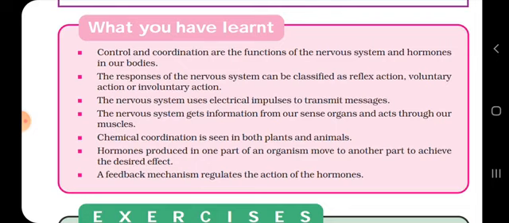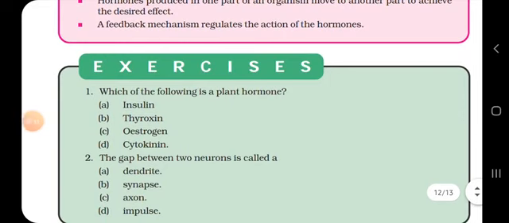The nervous system gets information from our sense organs and acts through our muscles. Chemical coordination is seen in both plants and animals. Hormones produced in one part of an organism move to another part to achieve the desired effect. And the last one is the feedback mechanism that regulates the action of hormones.